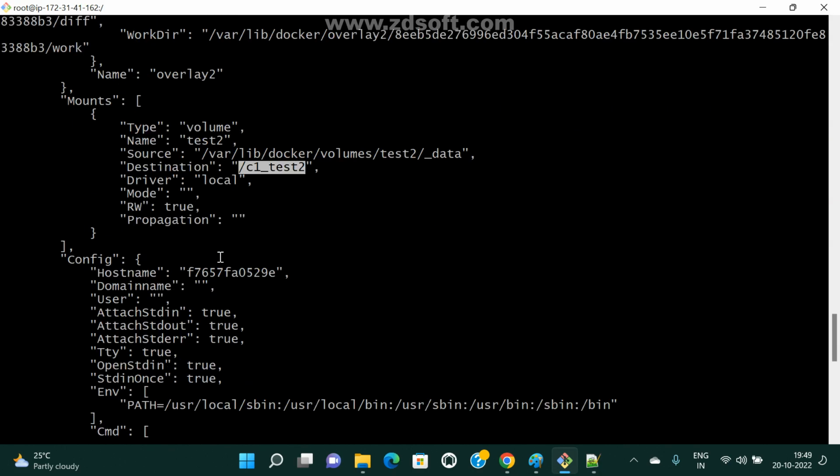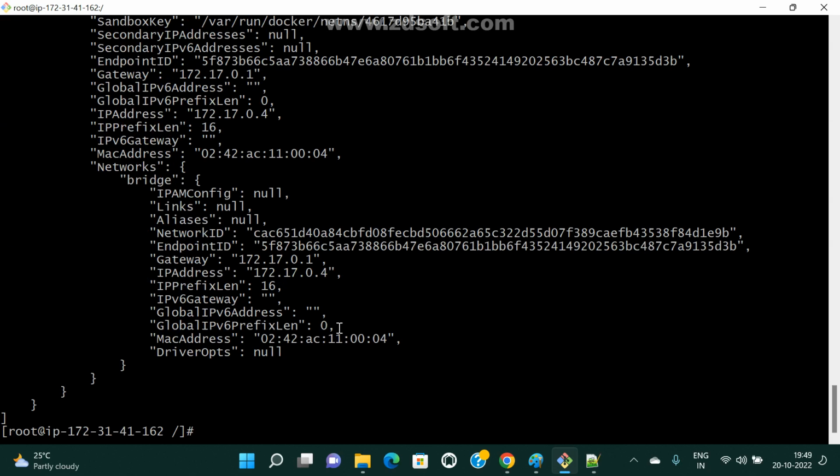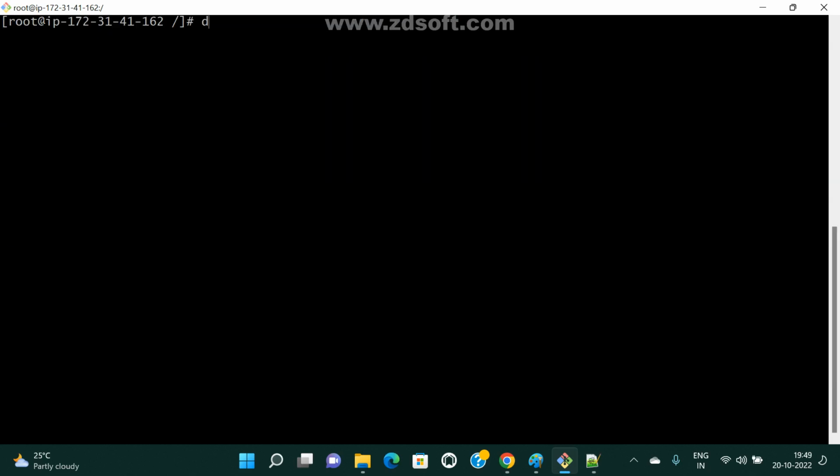If you want to know, you already know this, right? What is the command? Docker inspect and the container ID. If you give docker inspect container ID, we can directly check it.